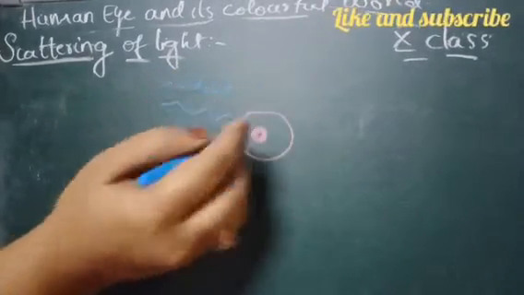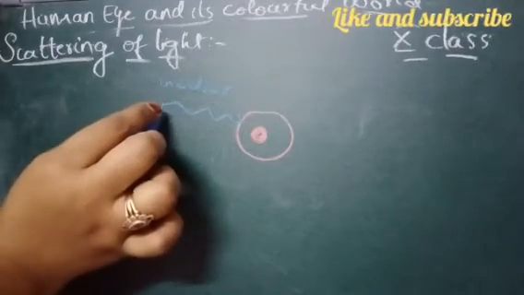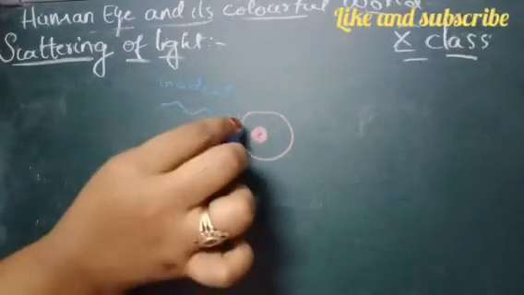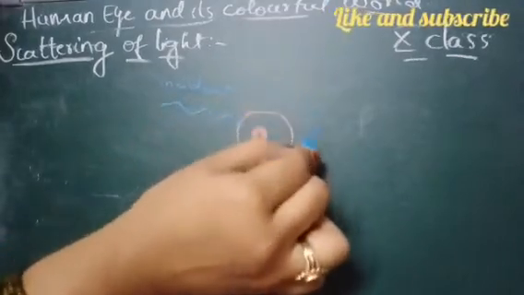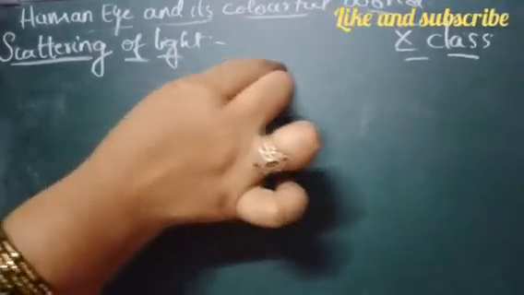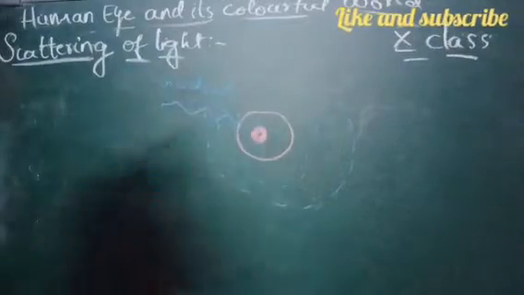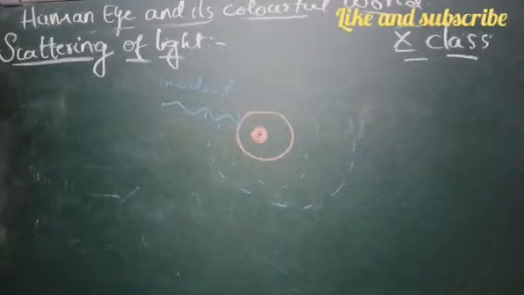When the light falls onto this atom, some vibrations will start taking place, and due to this vibration, the re-emission of light in all directions with different intensities will take place.